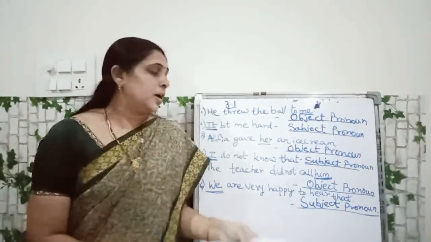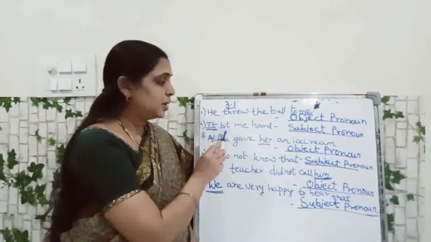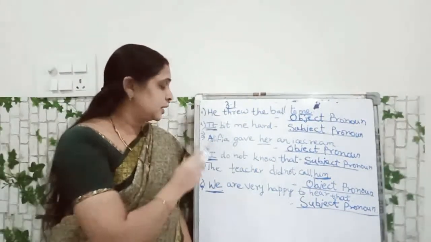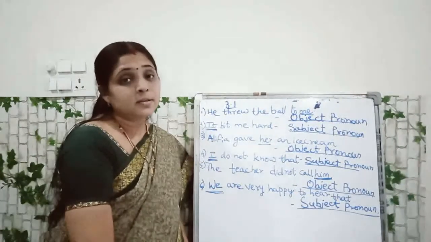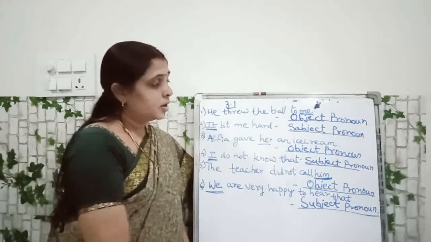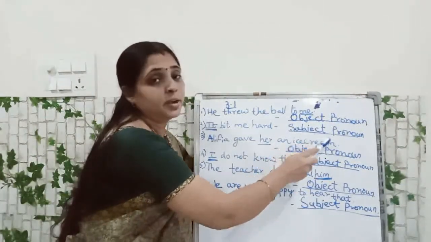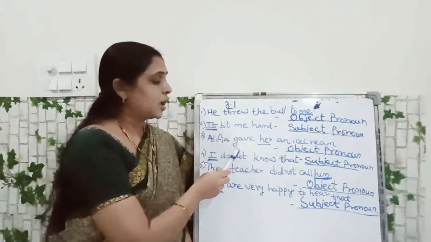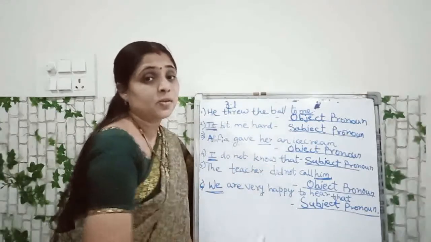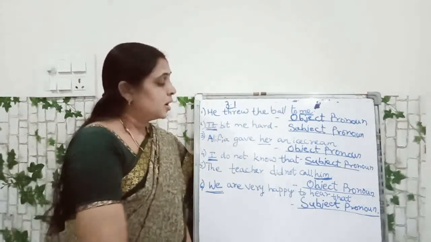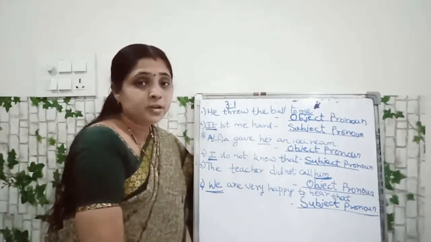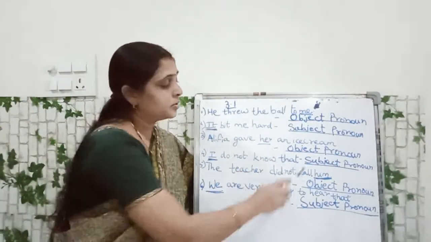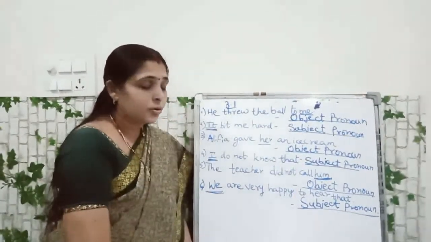Next one. It bit me hard. What is the underlined word, children? It. What is it? Subject pronoun. You have to write here subject pronoun. Next. Alifia gave her an ice cream. Her is what? Object pronoun. You have to write here object pronoun.